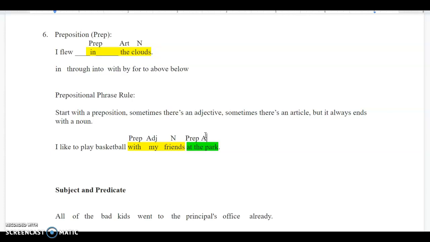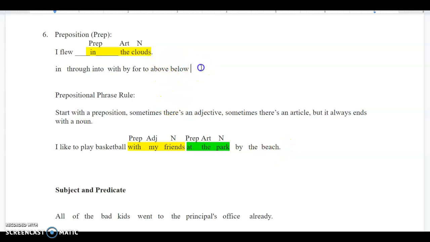The would be your article. And park would be your noun. Right, so here's another prepositional phrase. Okay, and you can go on and keep adding more prepositional phrases. Okay, by the beach. By is your preposition, the is an article, and beach is your noun.